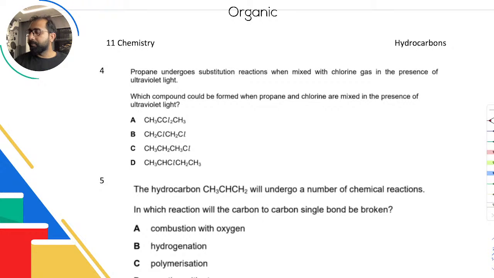So let's look over here. We are doing substitution, and in this, which compound could be formed when propane and chlorine are mixed in the presence of ultraviolet light? Of course एक टाइम पे एक substitution होती है, but overall multiple substitution हो जाती हैं. Now let's look at propane. So propane is this thing, CH3, CH2, CH3. That's the structural formula of propane. अब इसको देख लेते हैं. You're replacing different hydrogens with chlorines. अच्छा, so let's see.